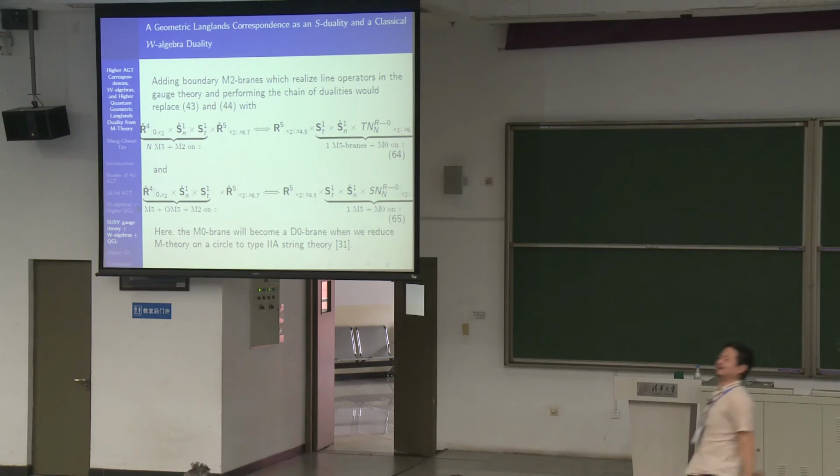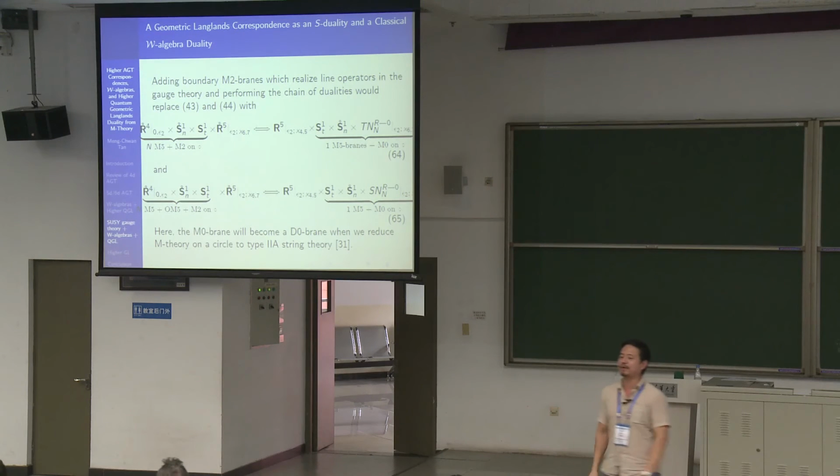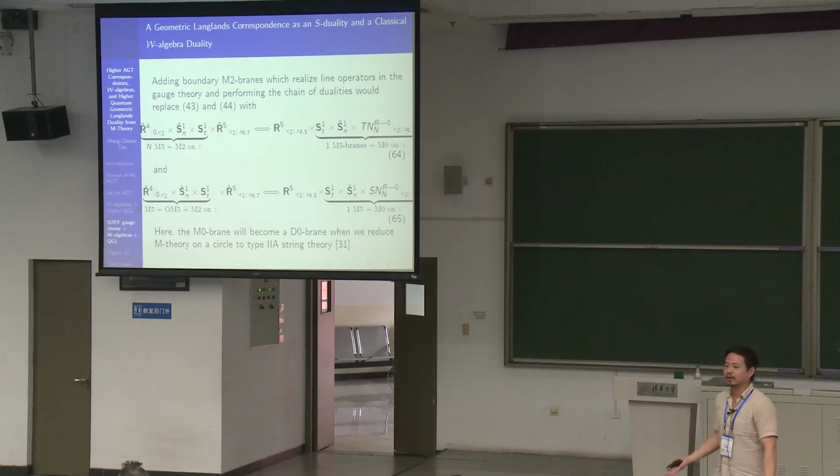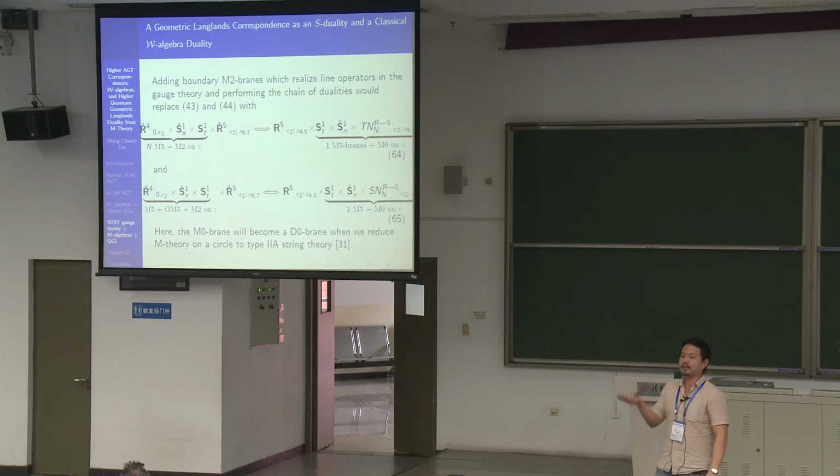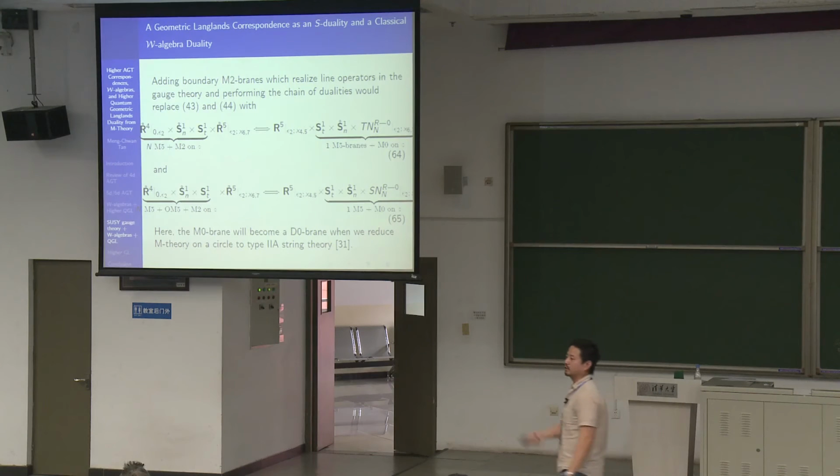One last thing. What about the Hecke operators and the Wilson operators? That's an essential ingredient in geometric Langlands. You can use boundary M2 branes to realize them. All these dots here are boundary M2 branes. Then you perform the string of dualities, and you end up getting M0 branes, which have been studied before. And these M0 branes, when you reduce to type IIA, give you the D0 branes.